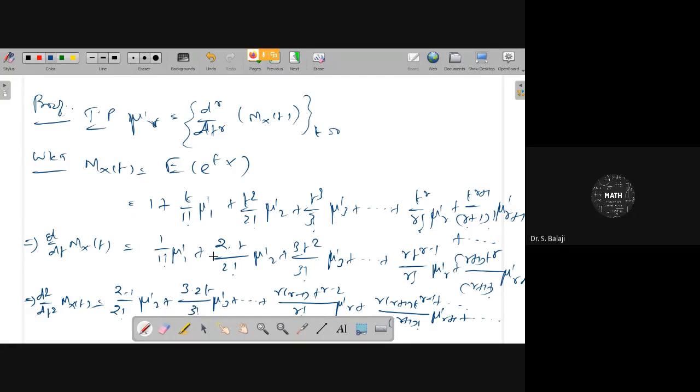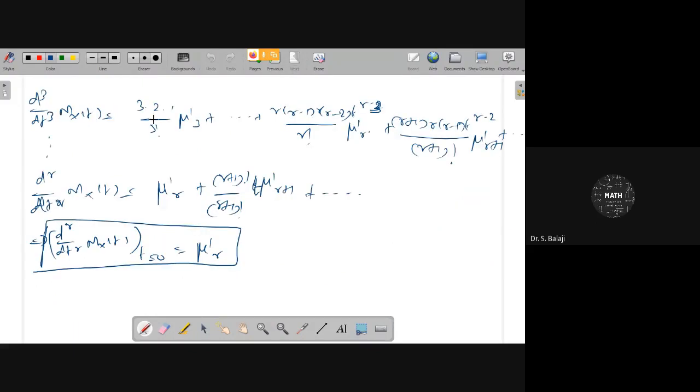So first derivative means the second term is 2 factorial by 2 factorial, the second derivative means 3 factorial by 3 factorial, mu dash 3 and so on. Similarly, the third derivative means the first term is mu dash 3, the second term is definitely 1t, 1 mu dash 4, and then 4 factorial by 4 factorial.